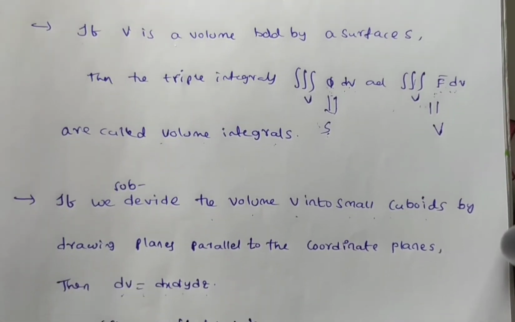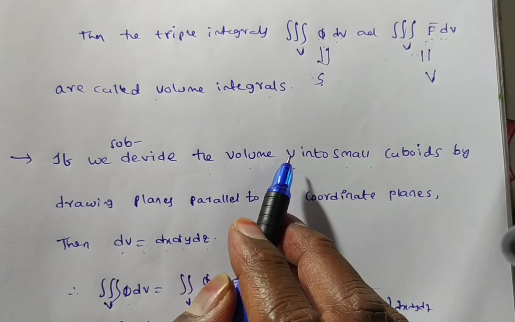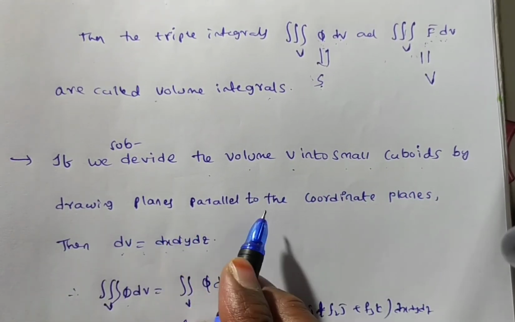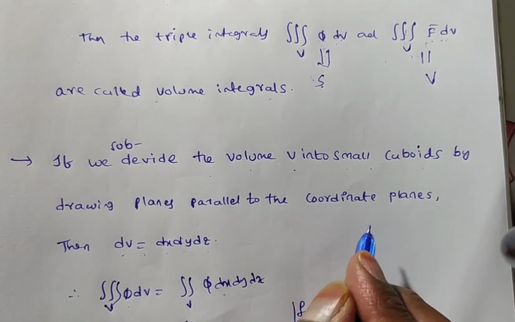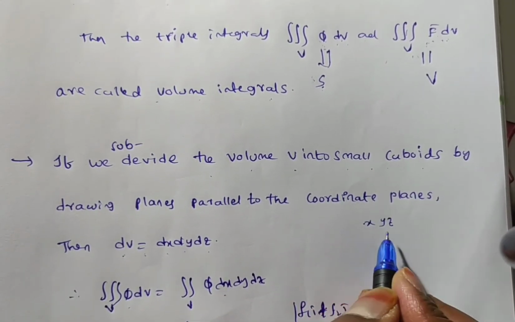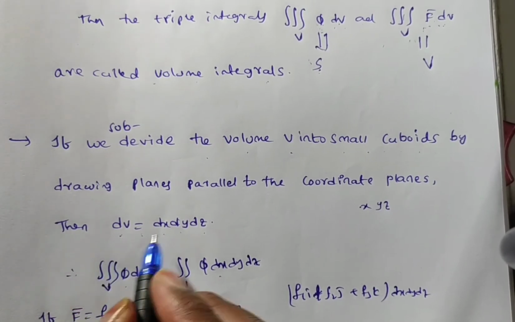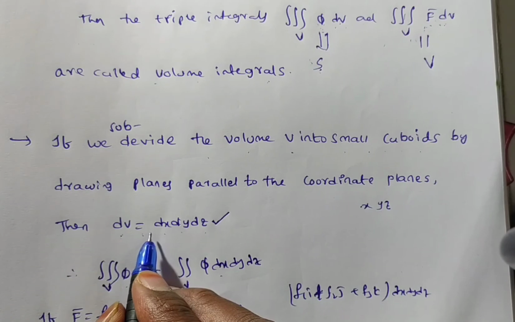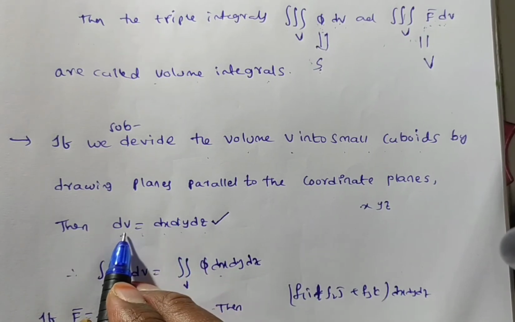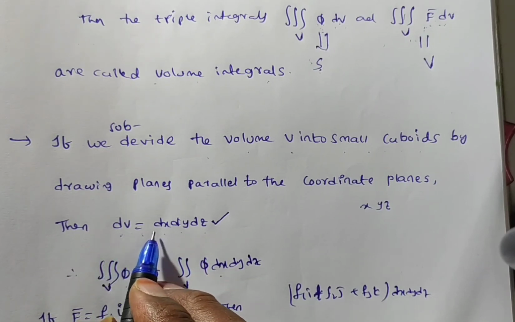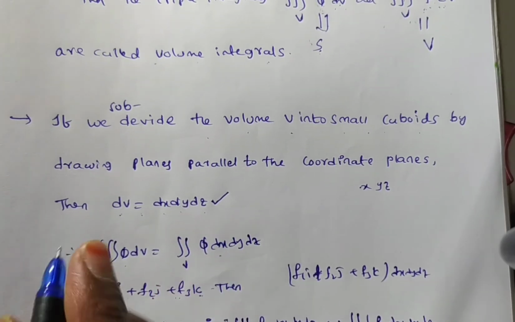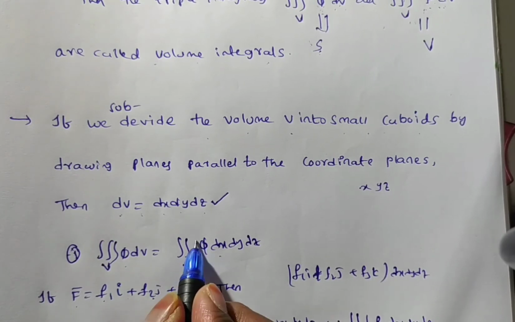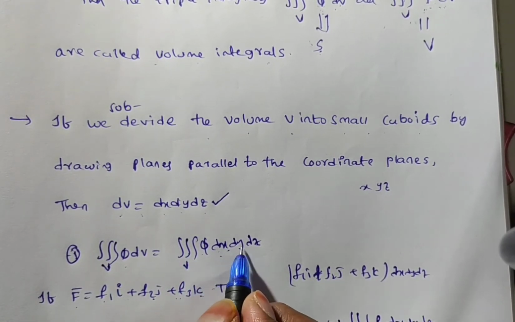Now, suppose this volume V is divided into small cuboids by drawing planes parallel to the coordinate planes, the x, y, z planes. Then dv can be written as dx dy dz. In this case, for the first form, the triple integral over V of phi dv can be written as the triple integral over V of phi dx dy dz.